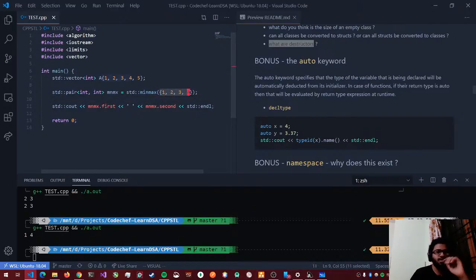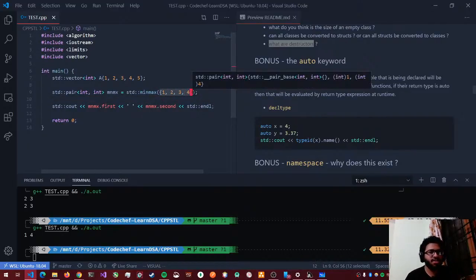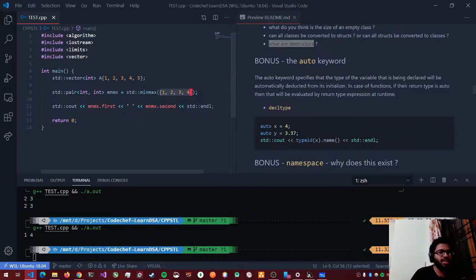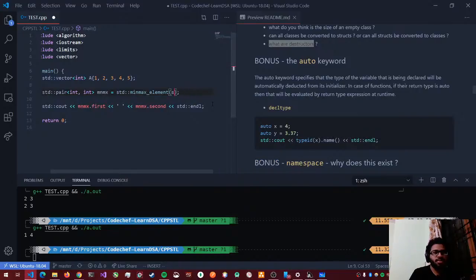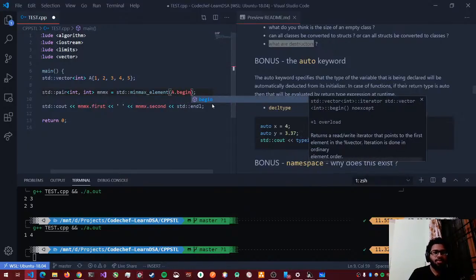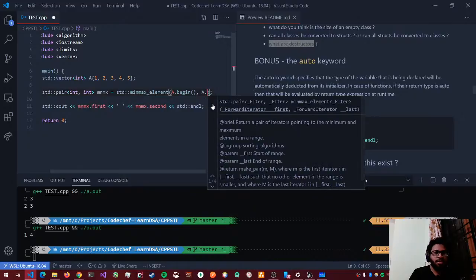So right now I just created an array here and passed it to min max. So it can take an initializer list or it can take a pair of values, but it cannot take a vector. So that was the reason it wasn't working. Now for a vector, I need to use min max element. So there I'll do standard a dot begin, comma a dot end.